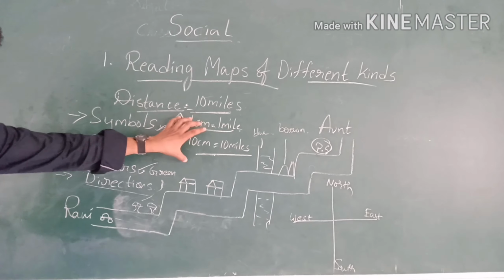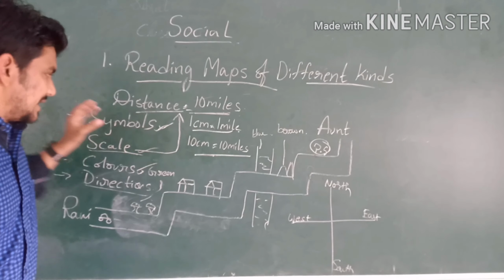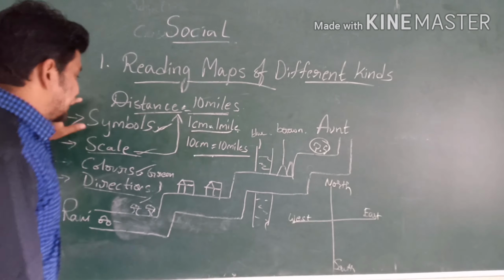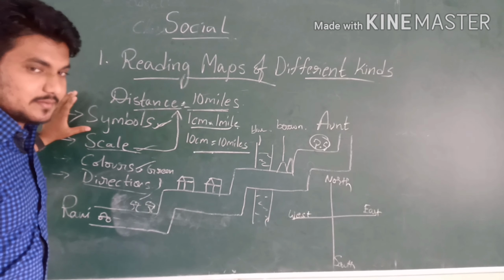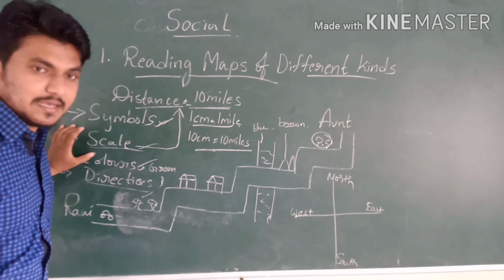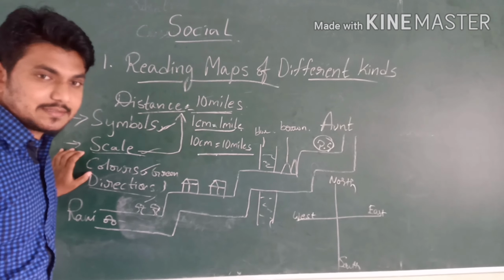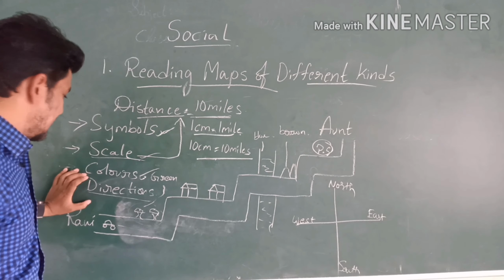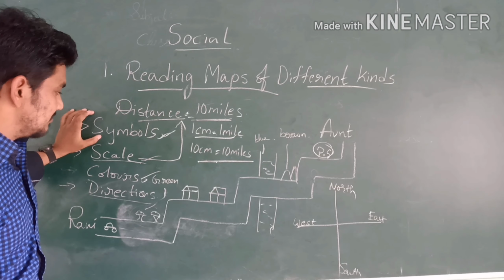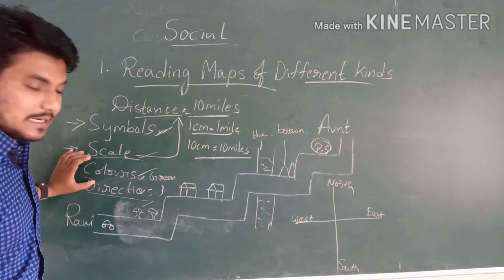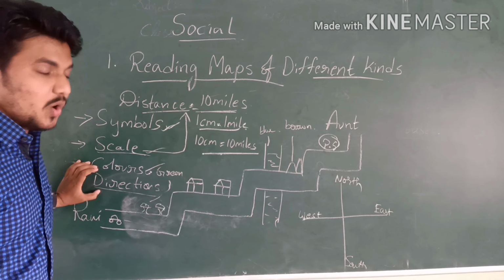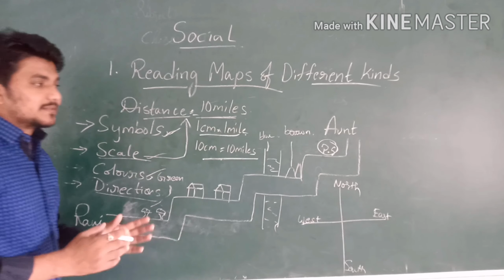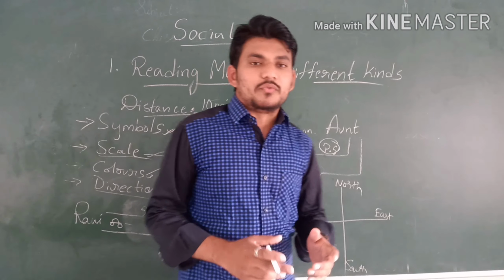Are you clear about all of it? I am repeating once again. First, the languages are symbols, second is scale, third is colors, and fourth is directions. Next, I will give the exact and correct definition of a map.